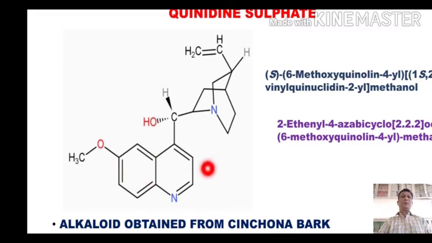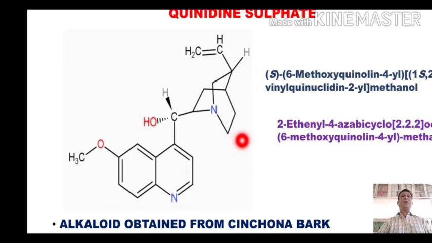For quinoline, we will start numbering with this nitrogen 1. It will be 2, 3, 4, 5, and 6. Now at position number 4, we have a hydroxymethyl group, which is attached with a bicyclic saturated ring system, which is called quinoclidine.